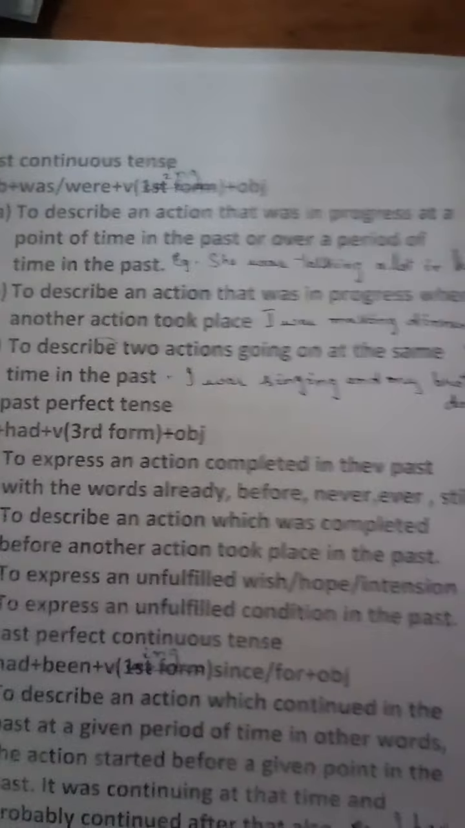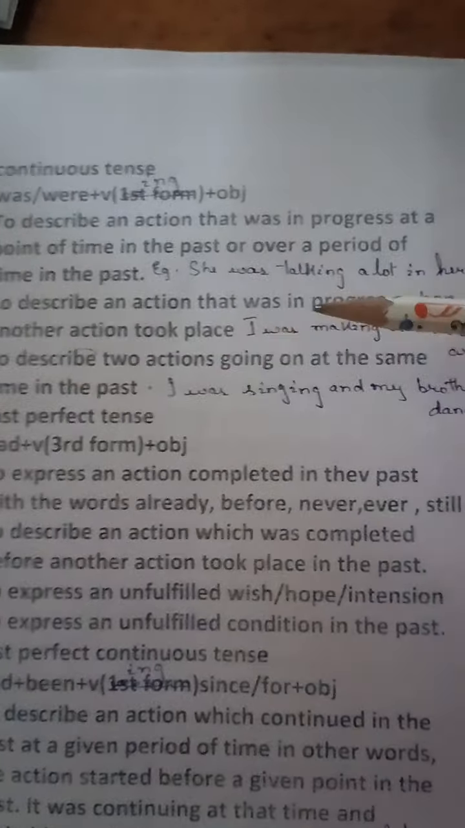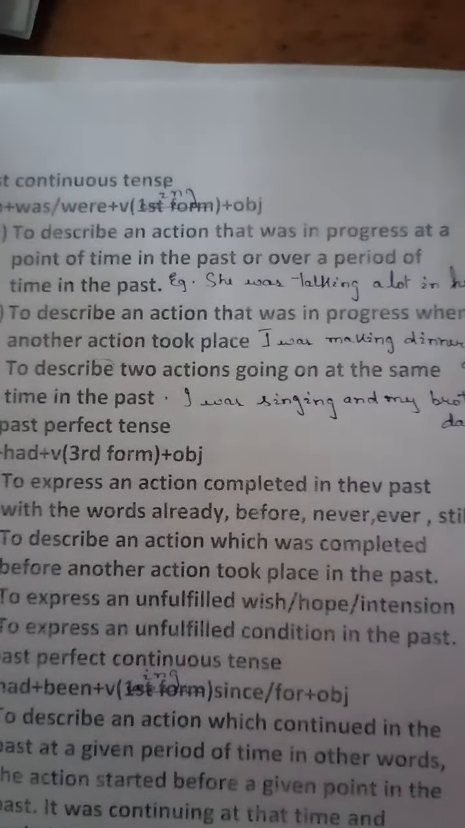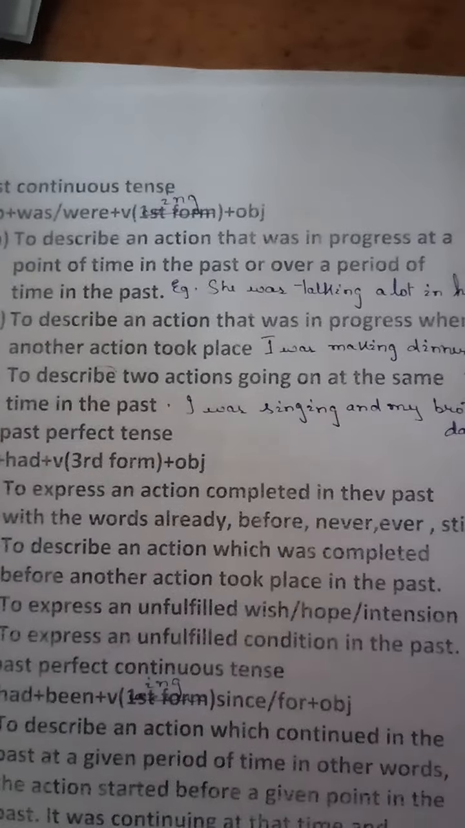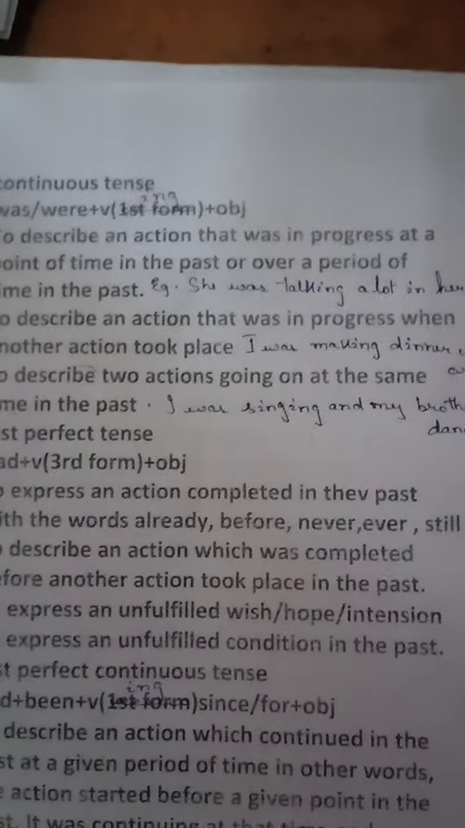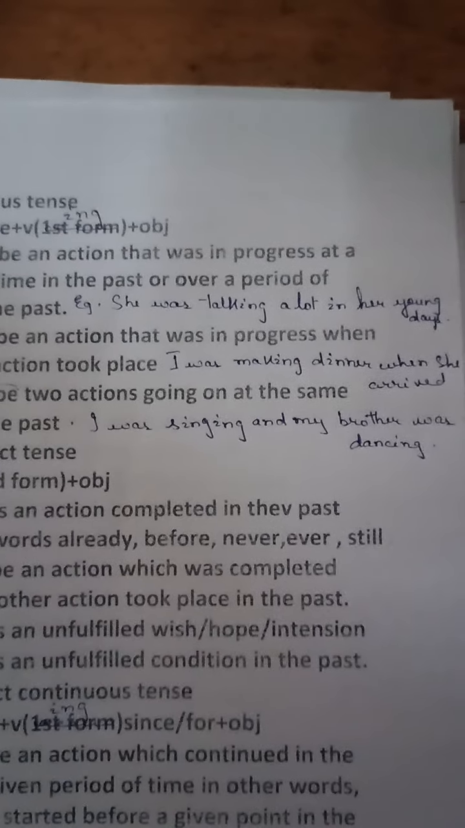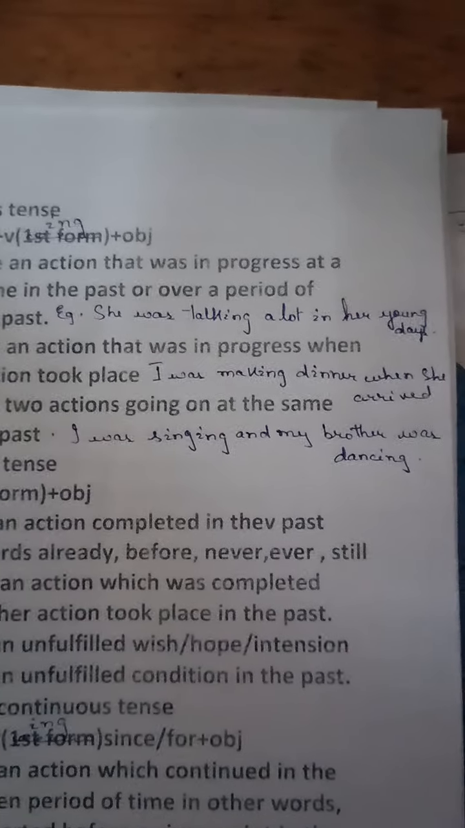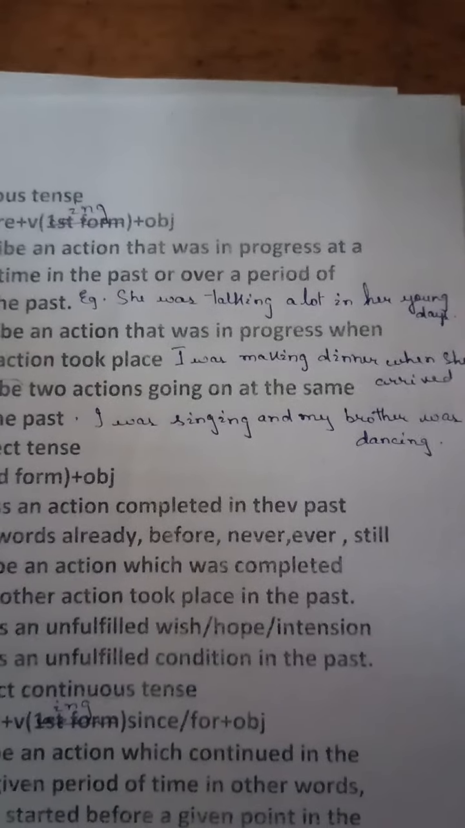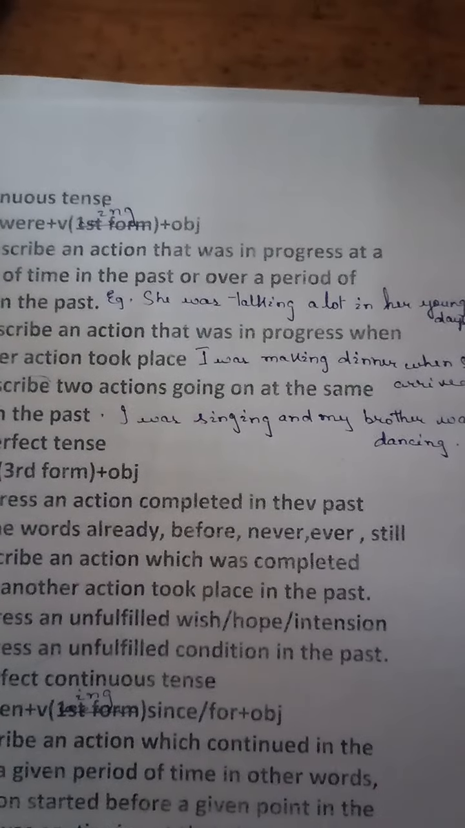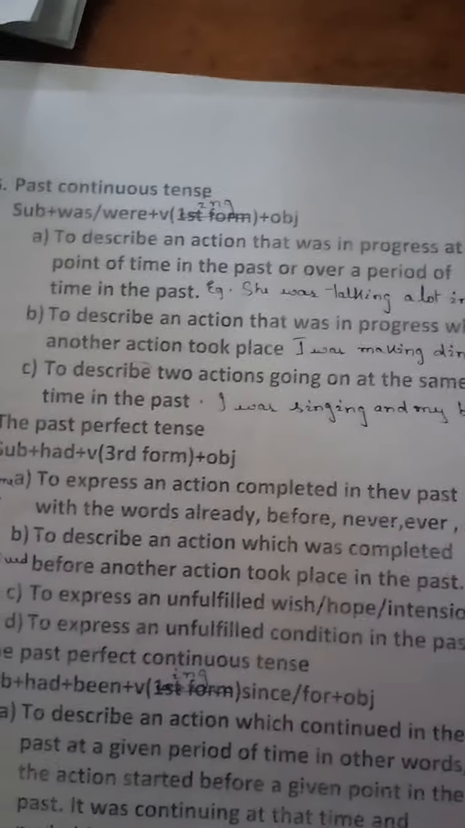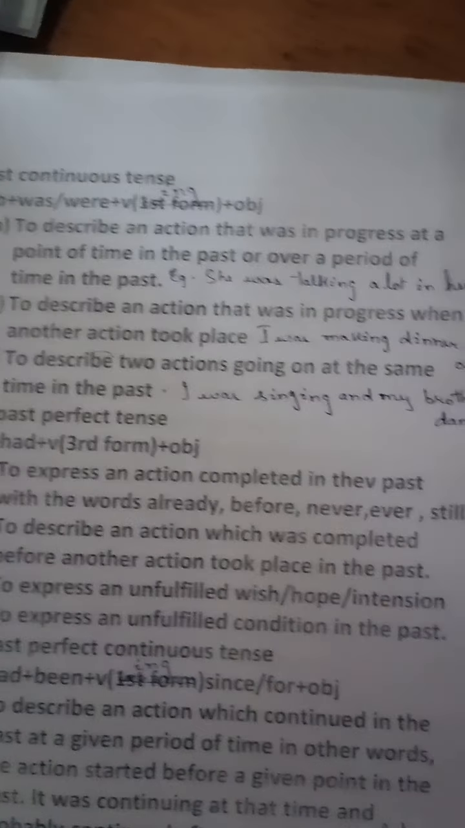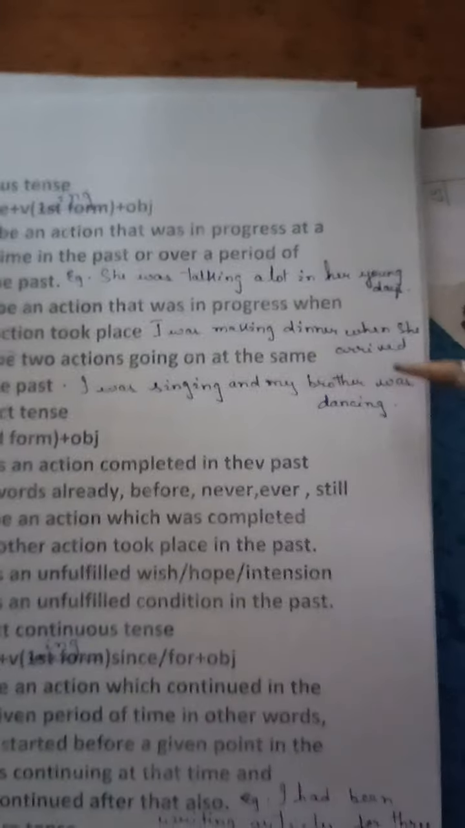Okay. Next, to describe an action that was in progress when another action took place. What does it mean? It means one work was going on. Then what happened? Another work took place. Example, I was making dinner when she arrived. Means, now see, I was making dinner. One work was in progress. Then another action took place and that other action is your she arrived.